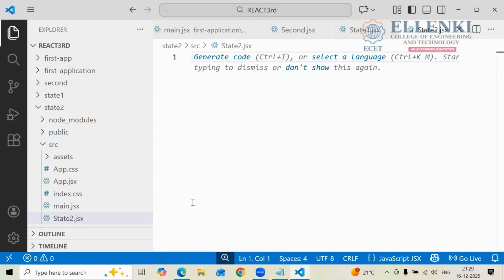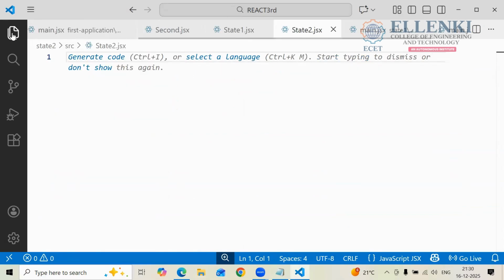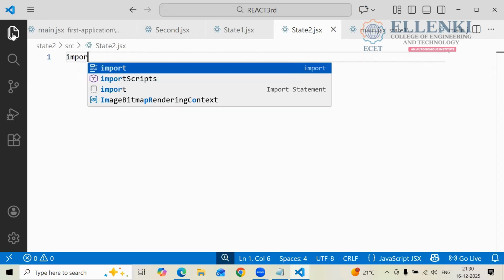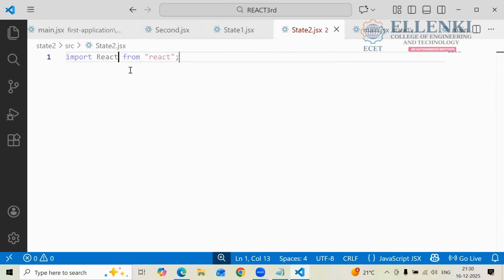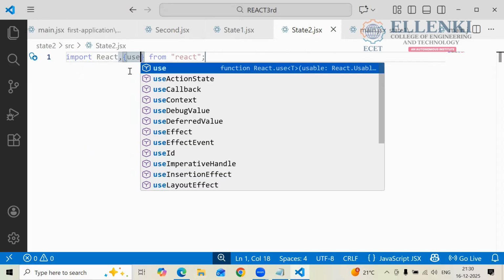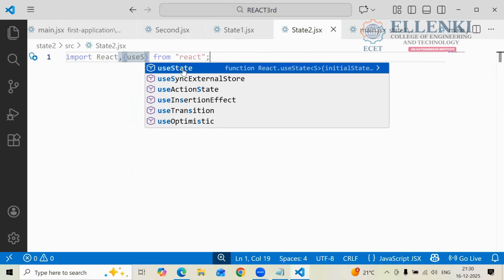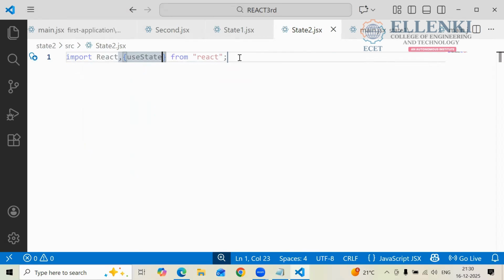If you want to define data in React.js, which hook are you going to use here? The useState hook. And if you want to import React, how are you going to import it? Import capital R, React from react. And which hook are you using here? The useState hook. useState, yes, the S should be capital. The useState hook here. Next, what do you have to do here?